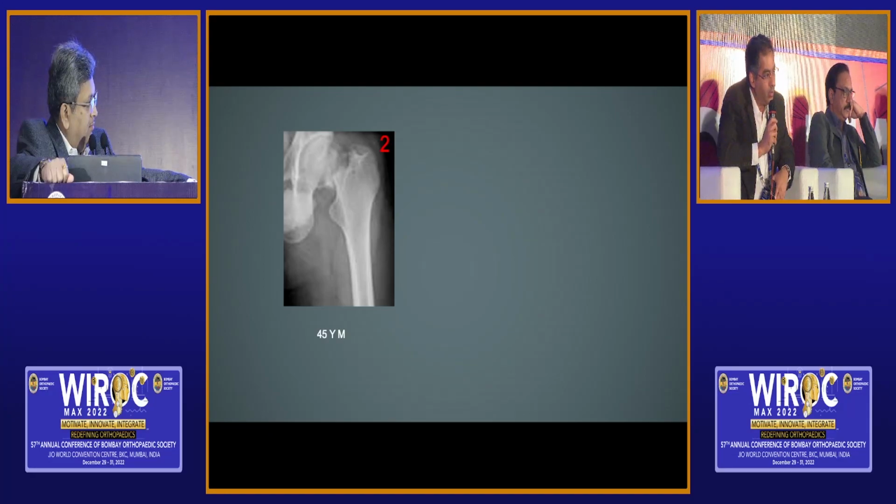It's a 45-year-old patient. I would also like to know his occupational demands or his lifestyle. Because I personally feel 45 is a bit of a gray zone. Considering the kind of implants we have nowadays, we can also offer him the option of arthroplasty. So what is the occupation?